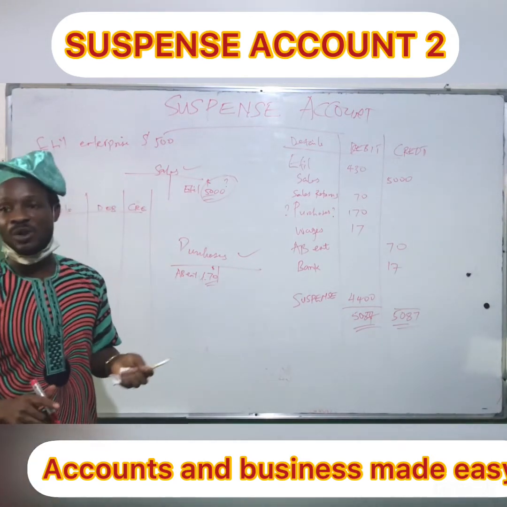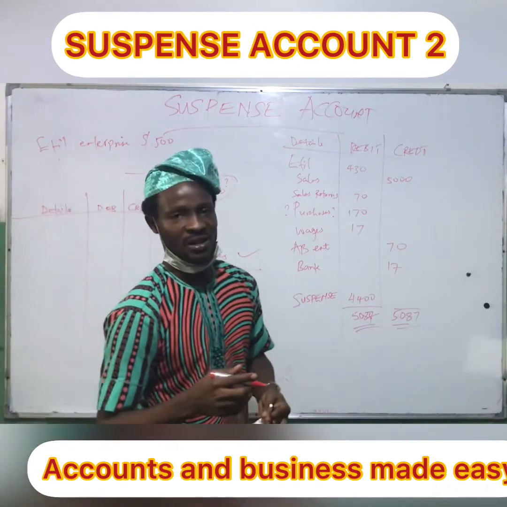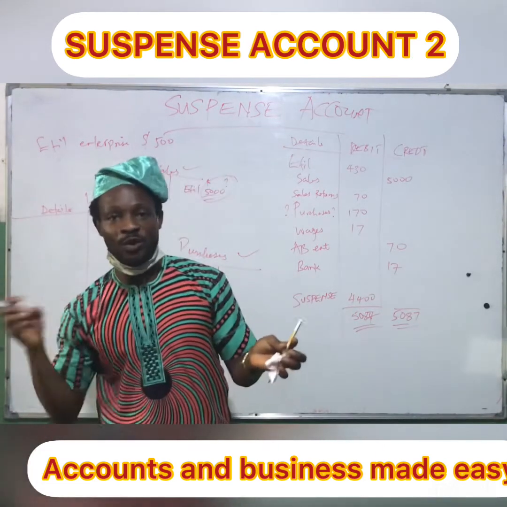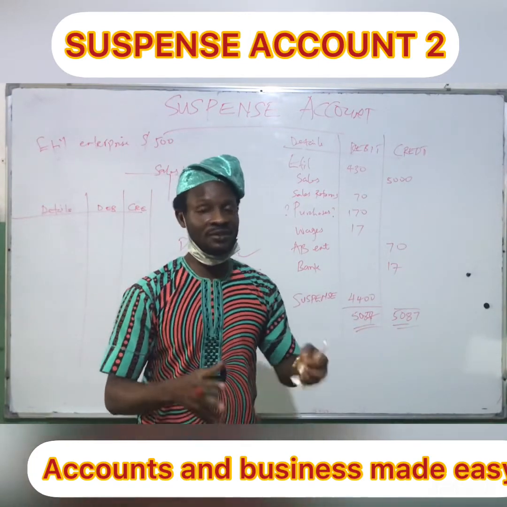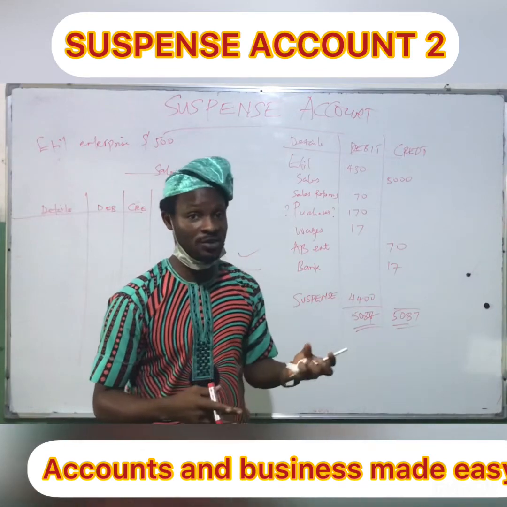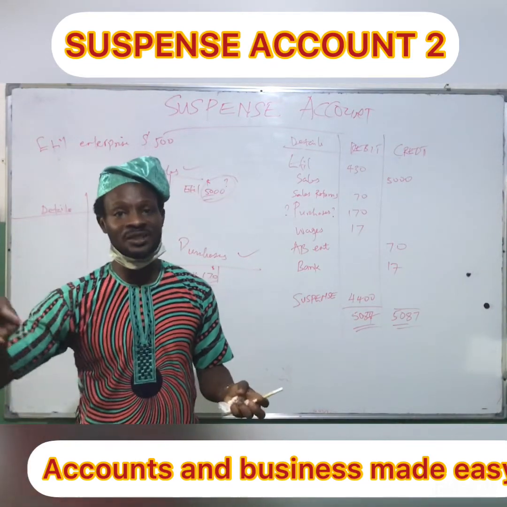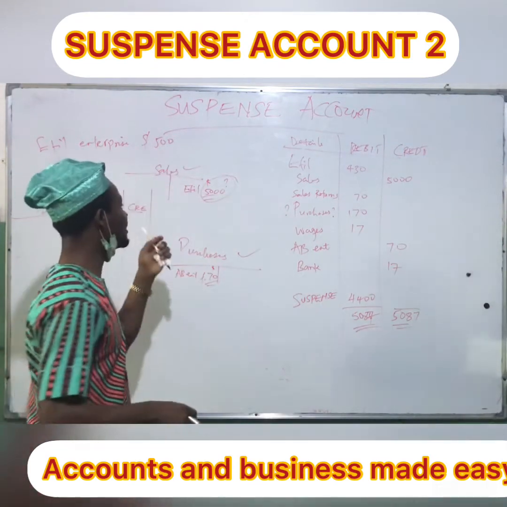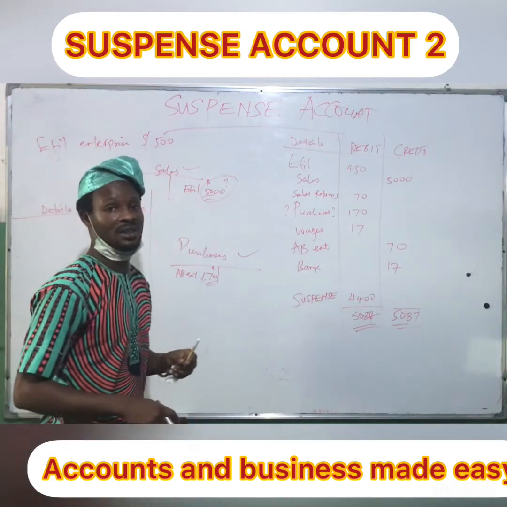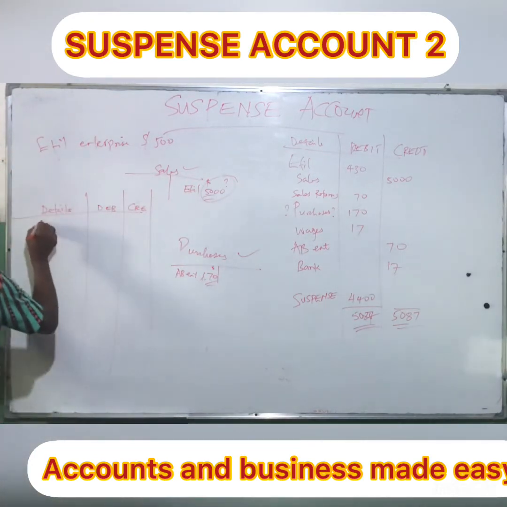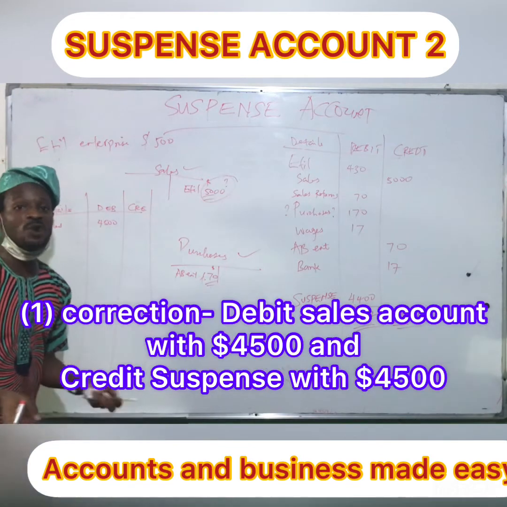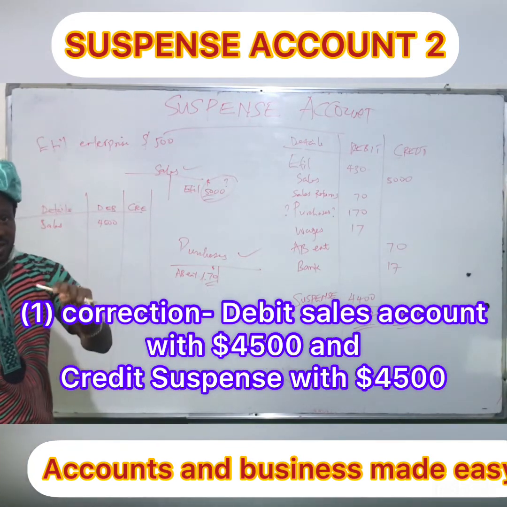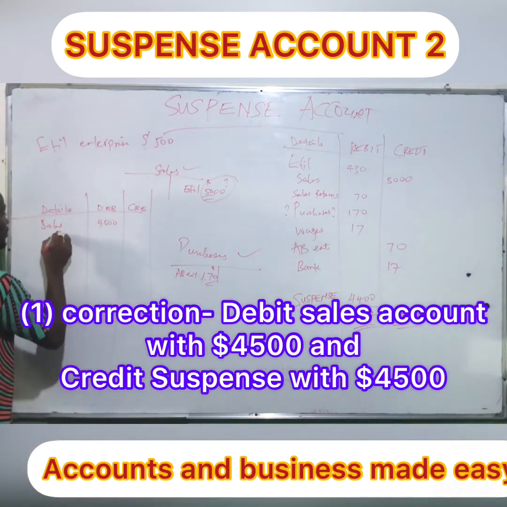When there is an overcast, just remove it from the original amount recorded. 5,000 was recorded instead of 500. That means the excess of 4,500 will be recorded on the reverse side of 5,000, which is the debit side. So we debit the sales account by 4,500. Then, because there must be two entries for any correction, the second entry is your suspense account.